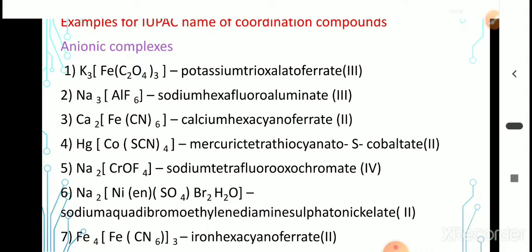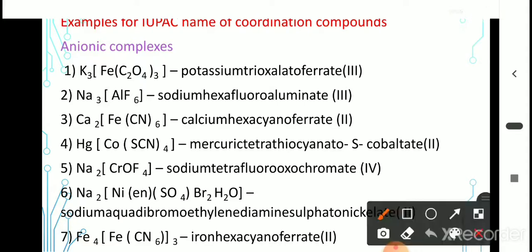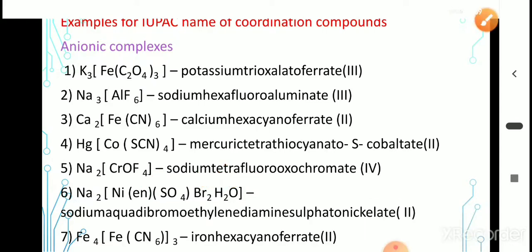Sodium aqua dibromo ethylene diamine sulfato. Then the central metal ion is nickel, therefore nickelate 2. Sodium aqua dibromo ethylene diamine sulfato nickelate. Okay, next, last example.